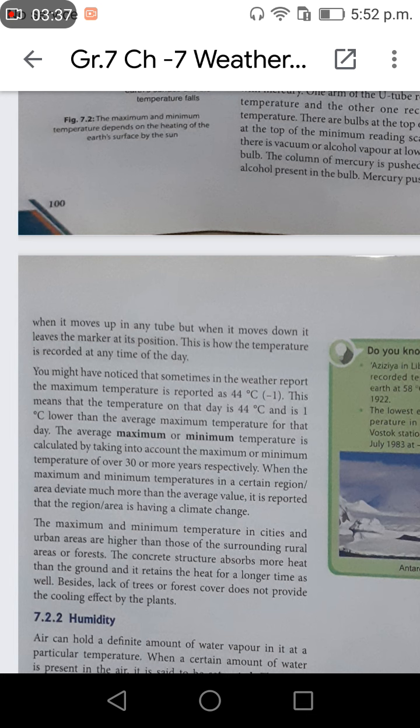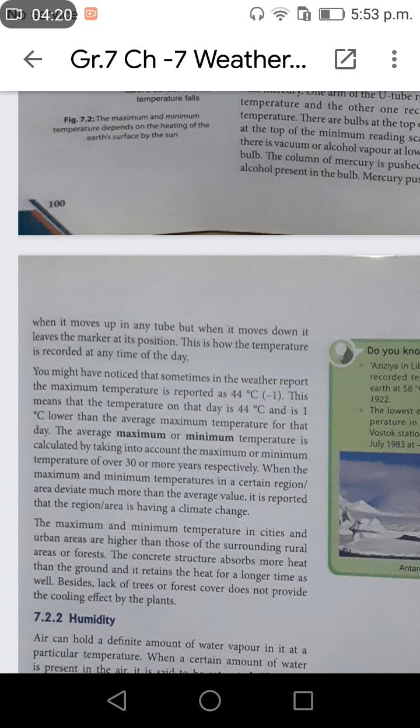You might have noticed that sometimes in the weather report, the maximum temperature is reported as 44 degrees Celsius, -1. This means the temperature on that day is 44 degrees Celsius and 1 degree lower than the average maximum temperature for that day. The average maximum or minimum temperature is calculated by taking into account the maximum or minimum temperature of over 30 or more years respectively.